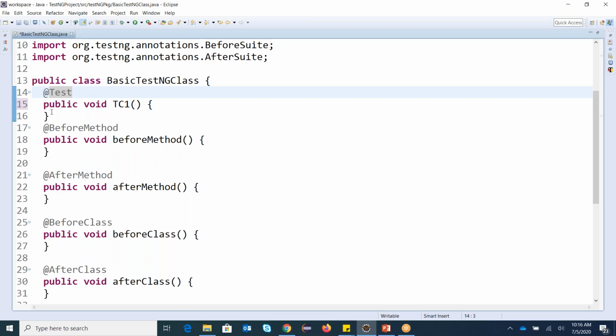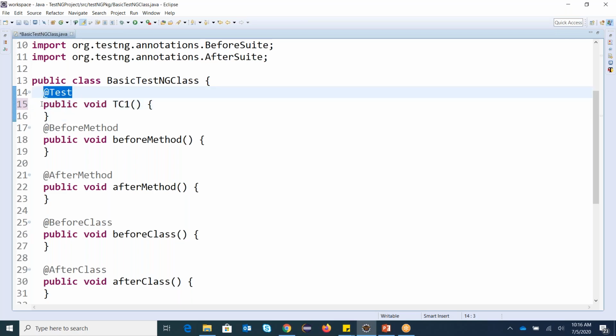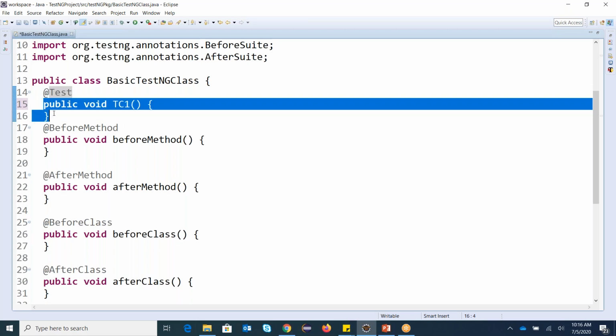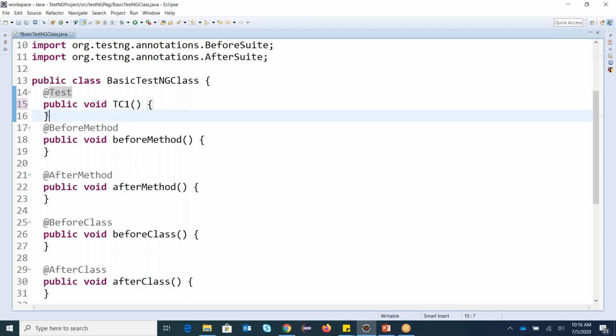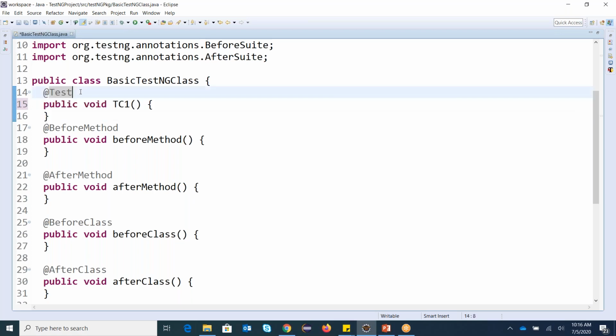Wherever @Test is mentioned before any method, that is nothing but a new test case for me. I'll repeat again. If before any method or function @Test is mentioned, then this is nothing but a new test case for me.